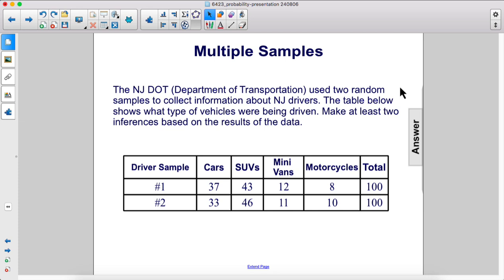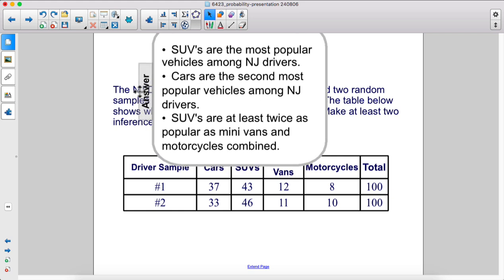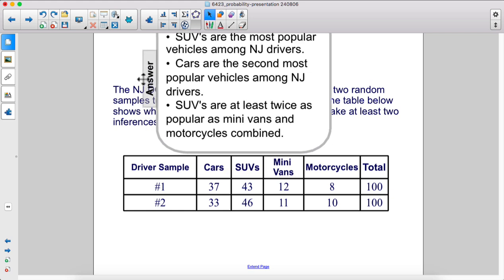The NJ Department of Transportation used 2 random samples to collect information about New Jersey drivers. The table below shows what type of vehicles were being driven. Make at least 2 inferences based on the results of the data. SUVs are the most popular vehicles among New Jersey drivers. Cars are the second most popular vehicles, and SUVs are at least twice as popular as minivans and motorcycles combined.